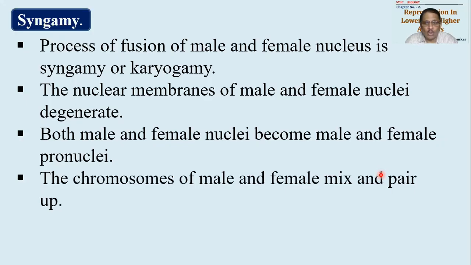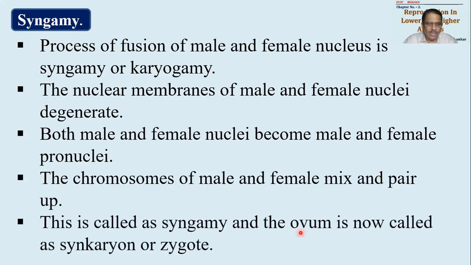So the chromosomes now which are present in male and female pronuclei will come together, they will mix into each other, and they will pair up. Means homologous chromosome pairing will take place. Okay, so this is an important event. This entire thing of dissolving of membrane and mixing of male and female chromosomes will be called as syngamy.